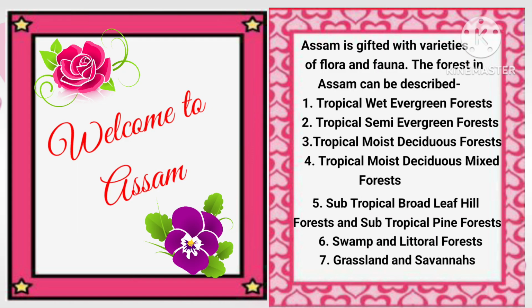Now welcome to Assam. Assam is gifted with varieties of flora and fauna. The forests in Assam can be described as tropical wet evergreen forests, tropical semi-evergreen forests, tropical moist deciduous forests, tropical moist deciduous mixed forests, subtropical broadleaf hill forests and subtropical pine forests, swamp and littoral forests, grassland and savannas.